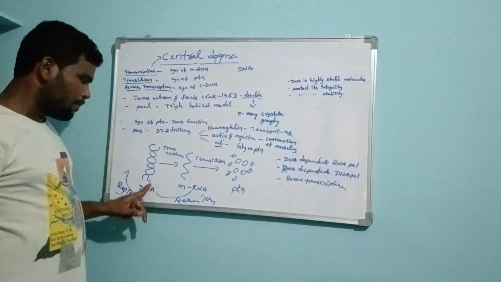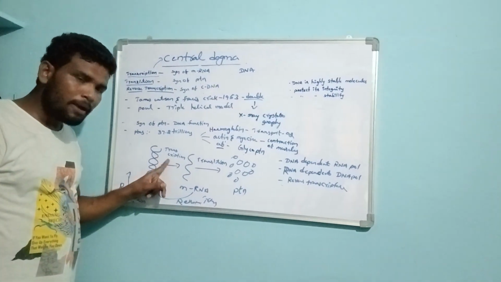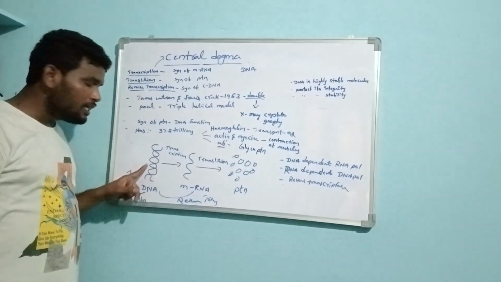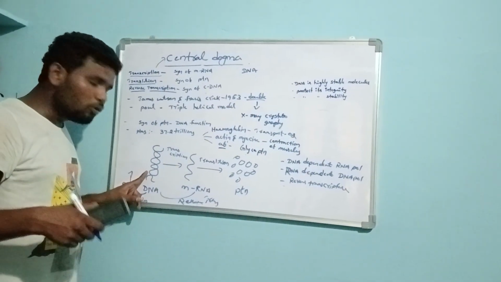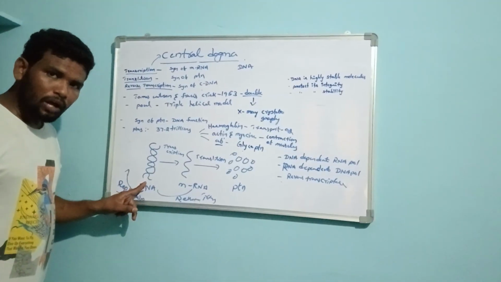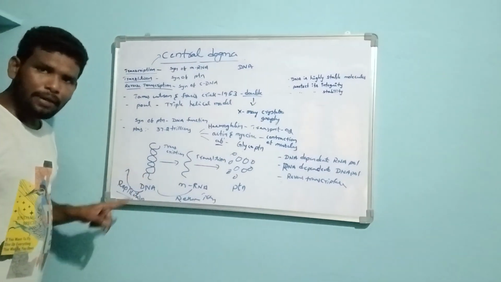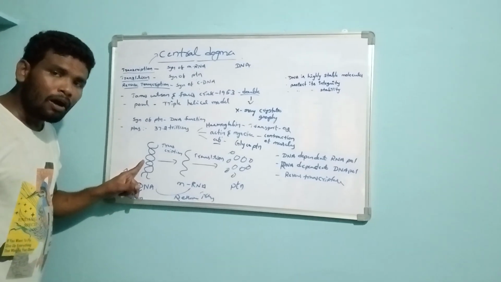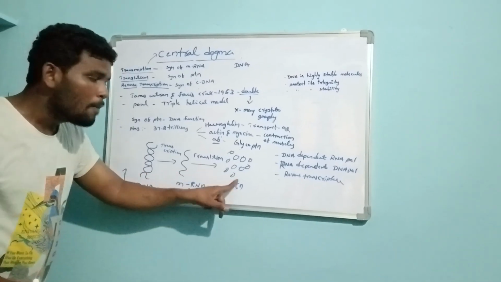Before transcription, the DNA undergoes the replication process. Why? Because under unfavorable conditions the DNA gets damaged, and damaged DNA will not synthesize protein.